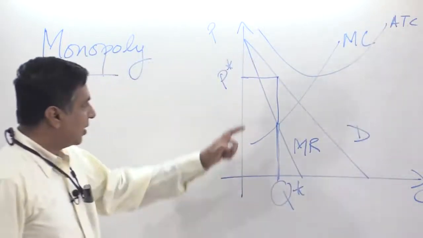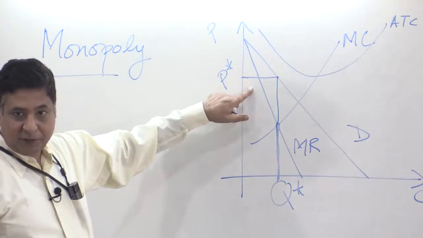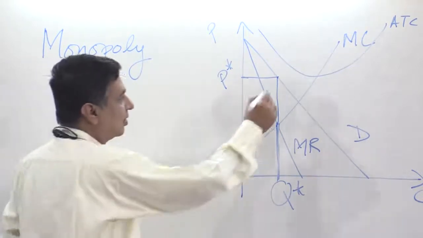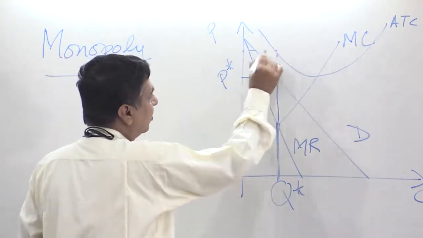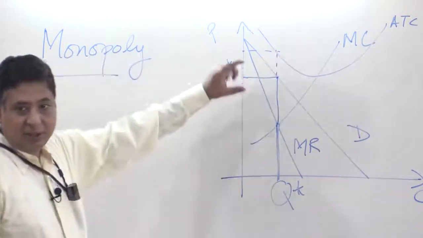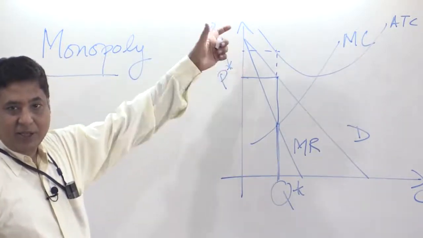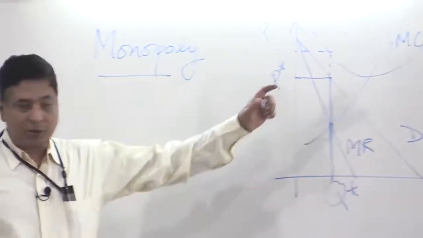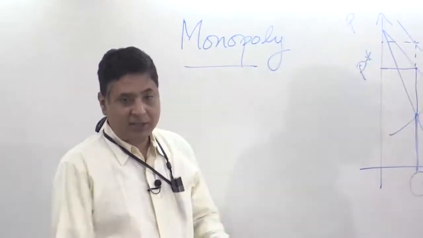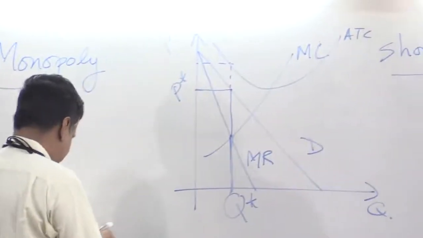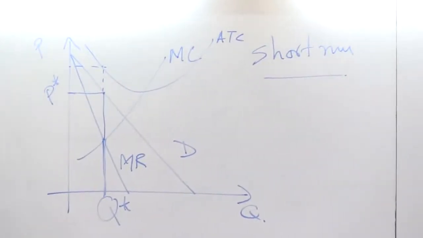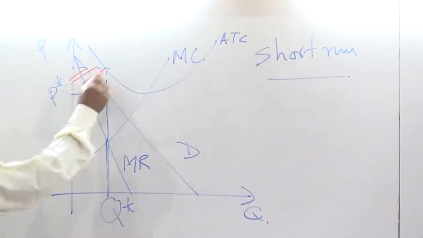So this is the profit maximizing price, but the average total cost is higher. So the price is less than the average total cost. So what the monopolist does in this case is that we shall mark it in red, it makes a loss.